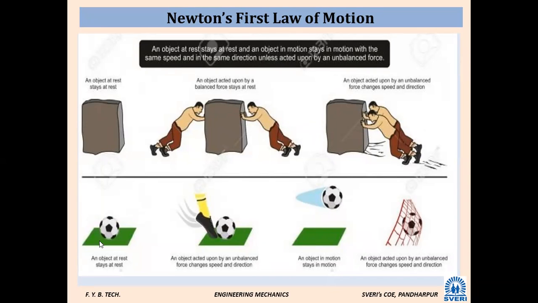See, when you consider one, there is a football. Initially the football is in a static condition. When you kick it, that is an external unbalanced force applied. Then the state of the football is going to change. Initially it was in a static condition; when you kick it, the state of the body changes to dynamic. Again, when it is in motion and hits the net, it will change its direction and its motion. So this entirely explains Newton's first law of motion.